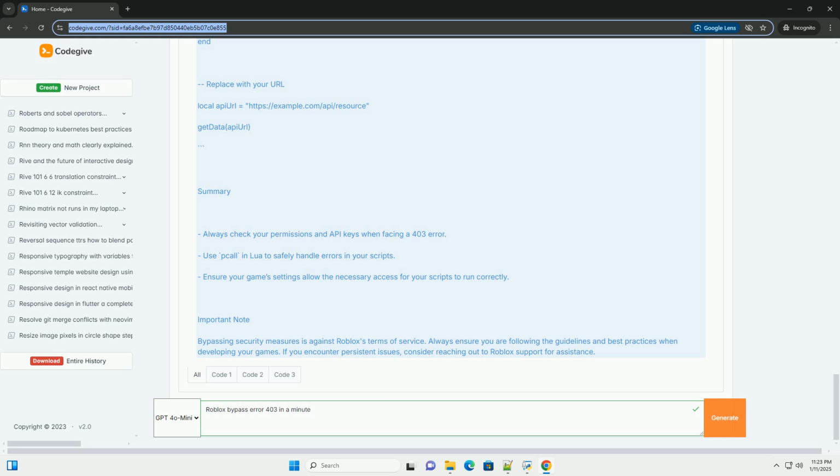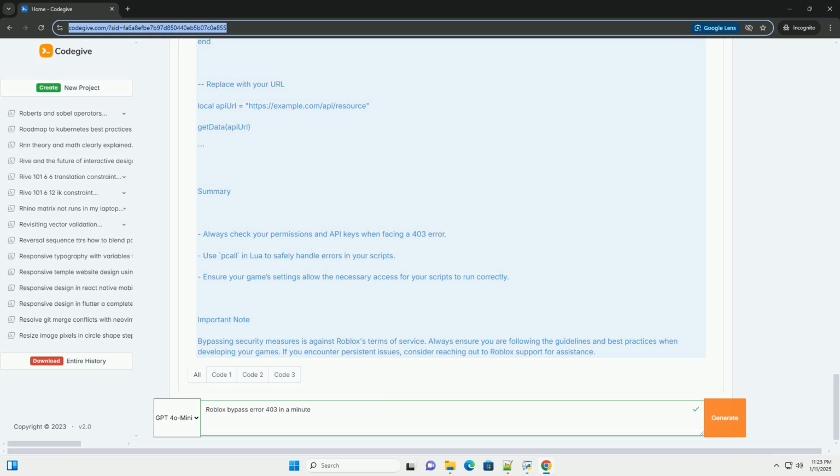Common scenarios and solutions. 1. Check API permissions. If you are using an external API, ensure that your API key is correct and has the necessary permissions. 2. User permissions. Ensure that your user has the necessary permissions to access the resource you are trying to reach. 3. Game settings. Check the game settings in Roblox Studio to ensure that the game is set to public or that your user has access to it.